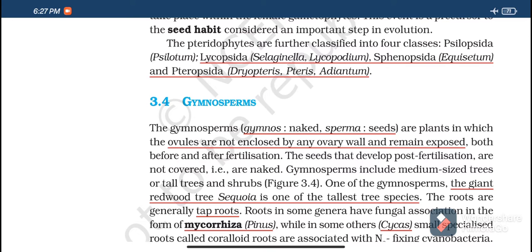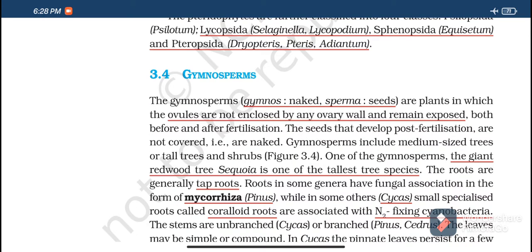Today we are going to continue the plant kingdom, starting with a new subtopic, that is gymnosperms. Gymno means naked and sperma means seeds. That means gymnosperms in total means naked seed bearing plants.